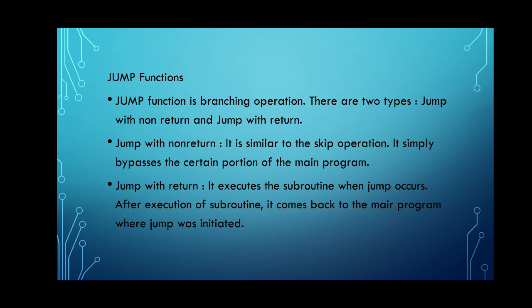There are two types of jump function, that is jump with non-return and jump with return. Jump function is a branching operation. Branching means when we want to shift the sequence of the program, that is when we use this jump function. Jump with non-return is similar to the skip operation. It simply bypasses a certain portion of the main program.